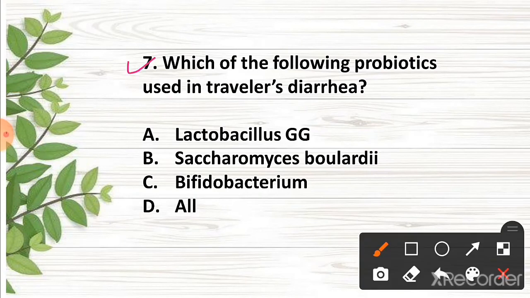Question 7. Which of the following probiotics is used in traveler's diarrhea? The correct answer is option B. Saccharomyces boulardii is a probiotic used in traveler's diarrhea.